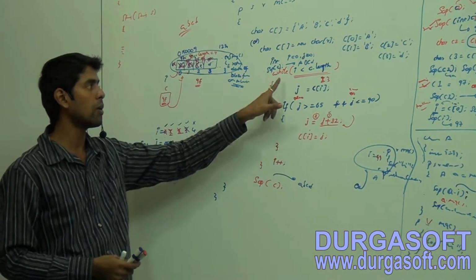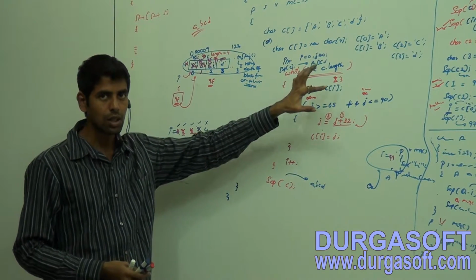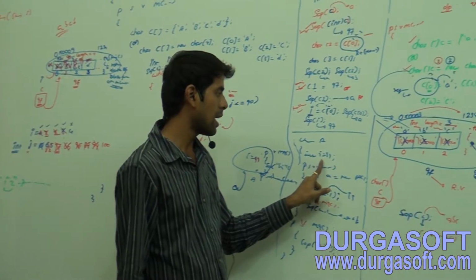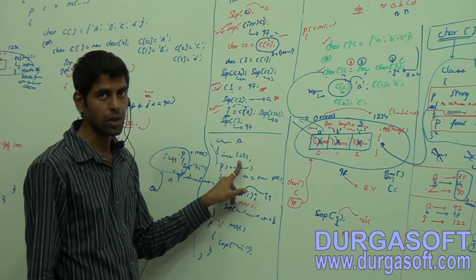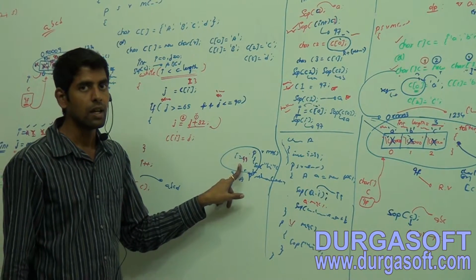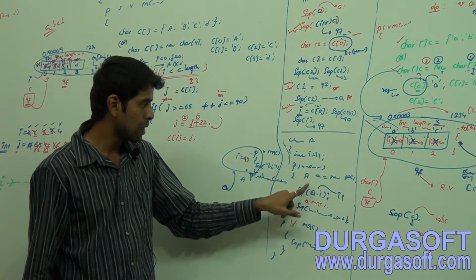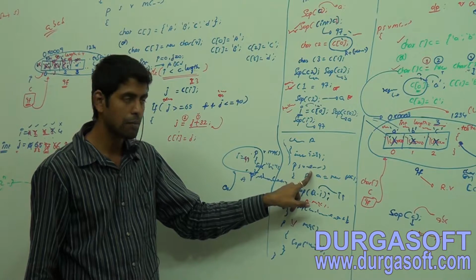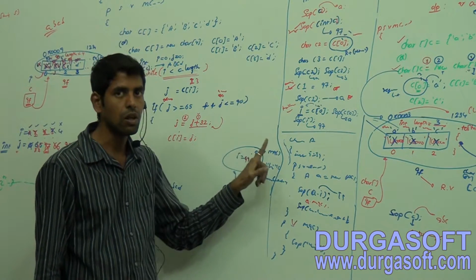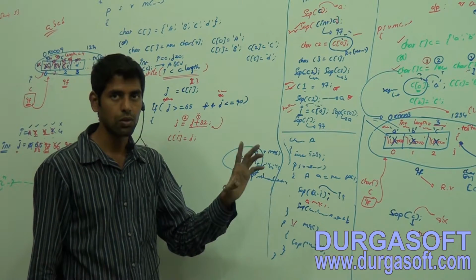What is happening? Observe here how I have written i is less than c dot length. Observe, this class is having one instance variable that is being part of our object. Getting? Now how to access this variable within this static main method? Through the reference variable, a dot i. Getting? a dot i. So no issues.